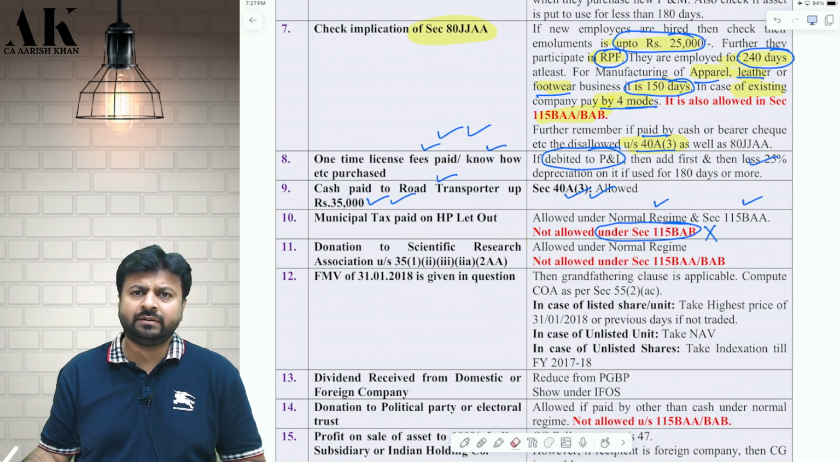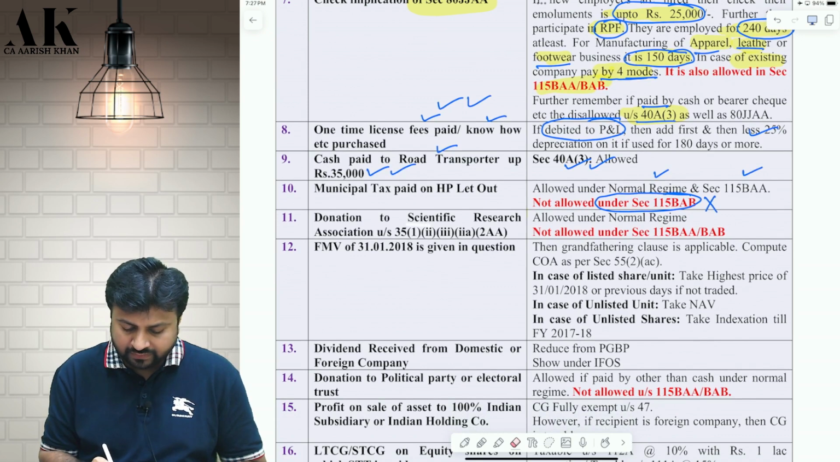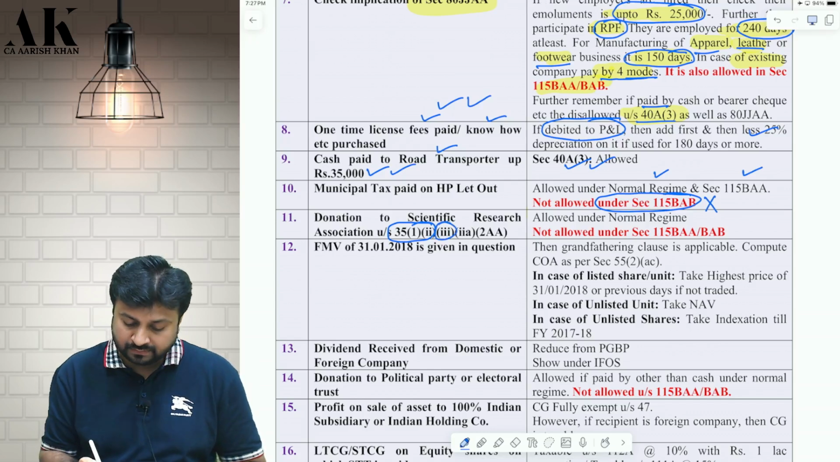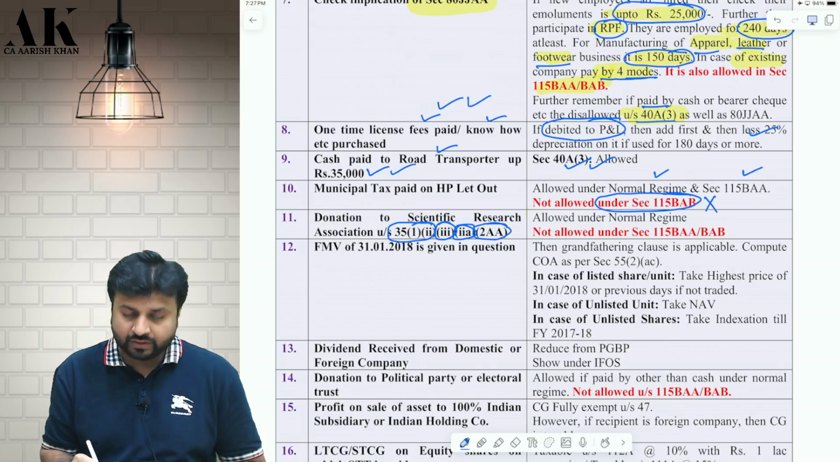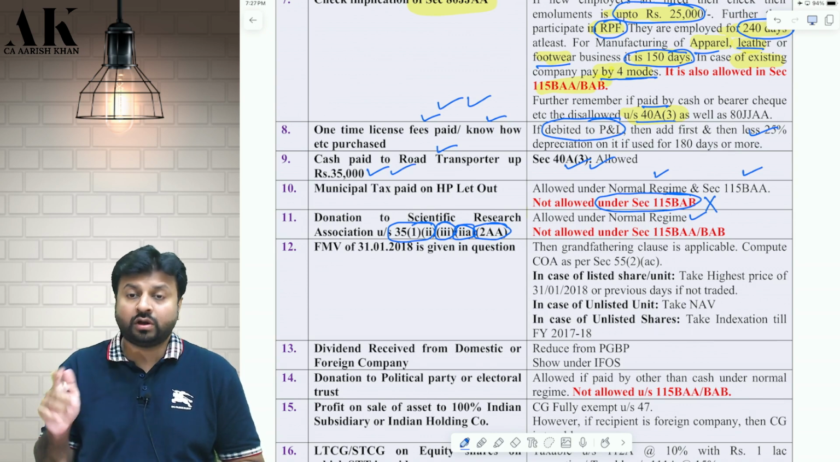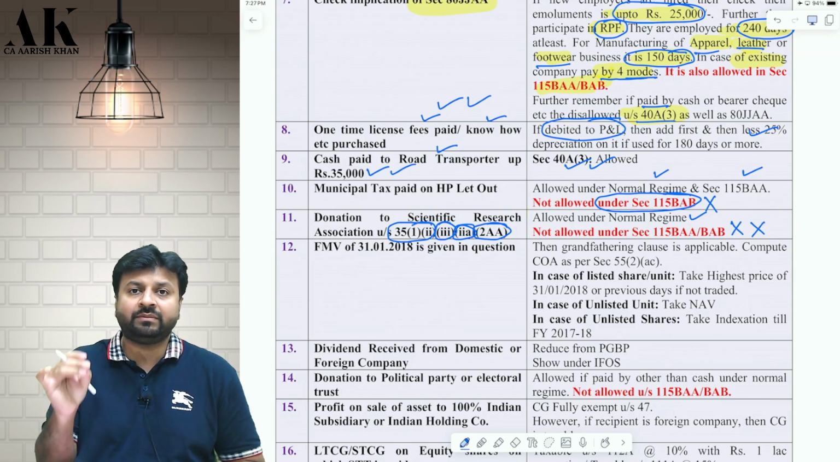What about 115BAA? In BAA, you will get the deduction of municipal tax. Don't worry. Okay. Next, if you give donation to 35(1)(ii) Scientific Research Association or 35(1)(iii) Statistical or Social Science Association or 35(2AA) Indian company engaged in scientific research or IIT or National Laboratory, it is allowed under the normal regime, but it is not allowed under 115BAA and BAB. So all four donations of scientific research are disallowed under 115BAA and BAB.